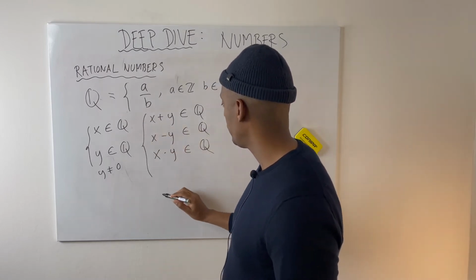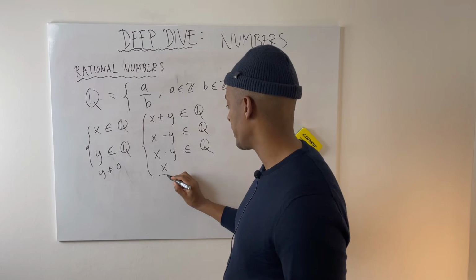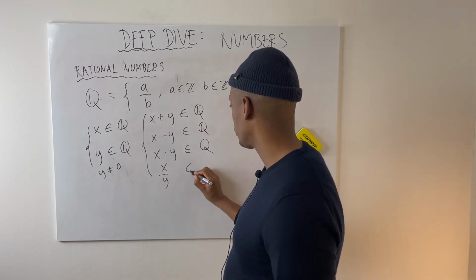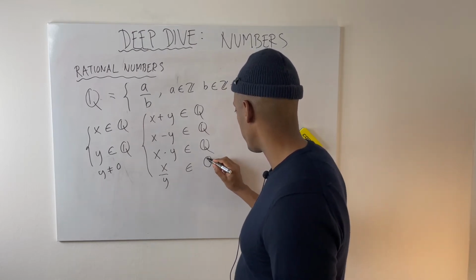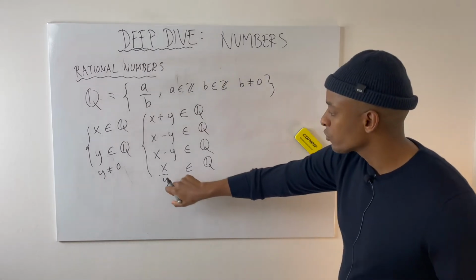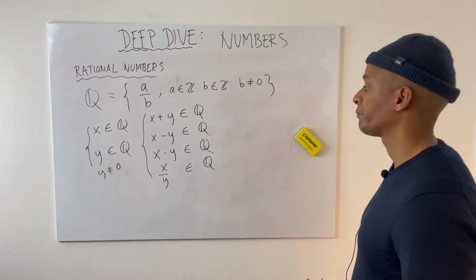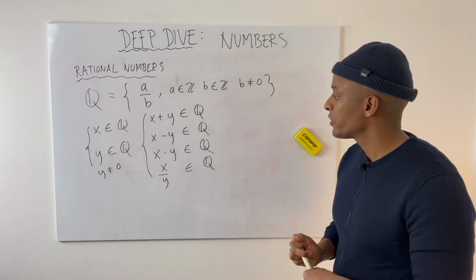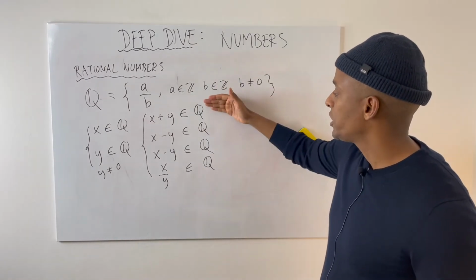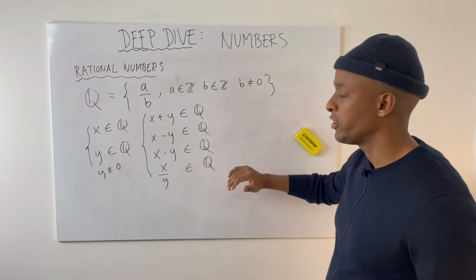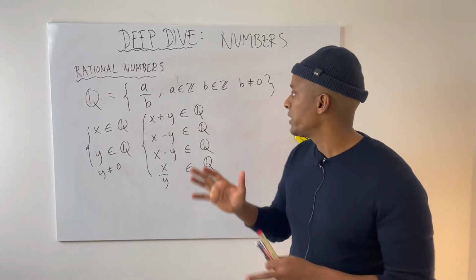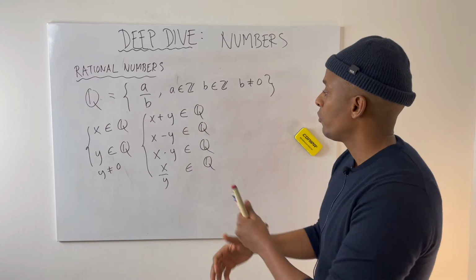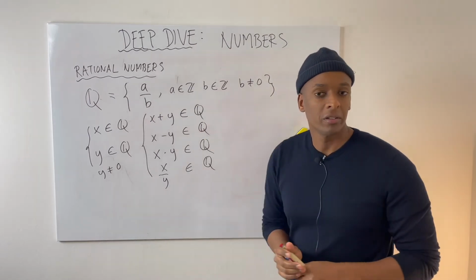And finally we can take x divided by y, and that's also a rational number as long as y is not equal to 0. So this is really cool. With the rational numbers, we can do addition, subtraction, multiplication and division, and we will still stay within the set. We will still get a rational number out of it.